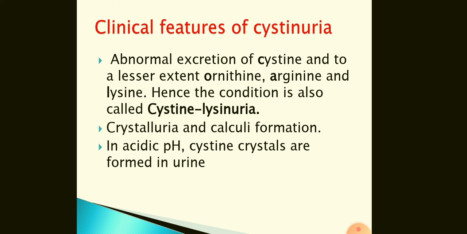Hence, the condition is also called cystinelysinuria, crystalluria, and calculi formation in acidic pH. Cystine crystals are formed in the urine.